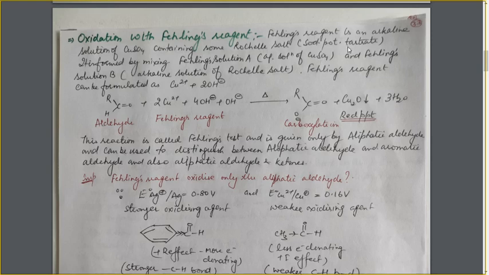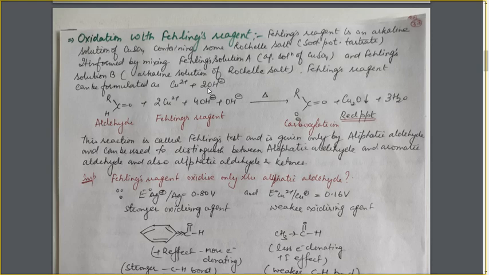This Rochelle's salt, or sodium potassium tartrate, will make a complex with copper 2 positive ion. They form a soluble complex with copper 2 positive ion. As a result, the copper 2 positive ion will not combine with OH negative ion to form the precipitate. They remain in the solution for carrying out the reaction. So in the absence of Rochelle's salt, the precipitate will form and the reaction will not be carried out. So what is the function of tartrate as sodium potassium tartrate? That Rochelle's salt will form a water soluble complex with copper 2 positive ion and keep the copper 2 positive ion within the solution even in the presence of OH negative ion.